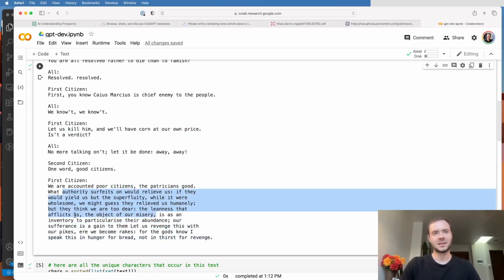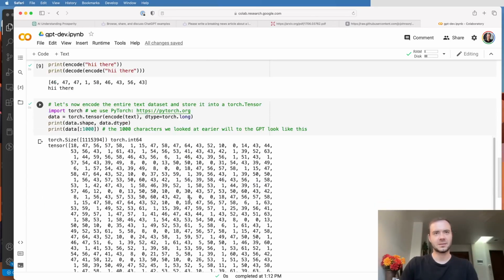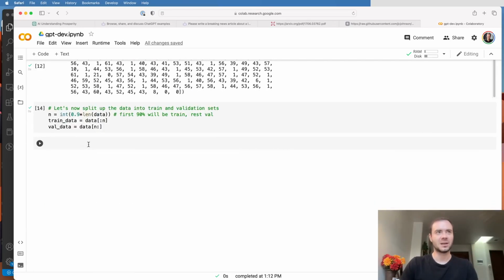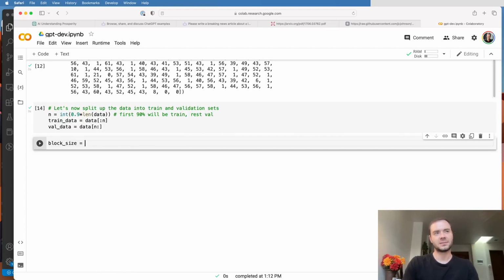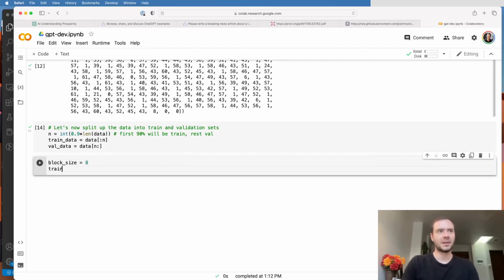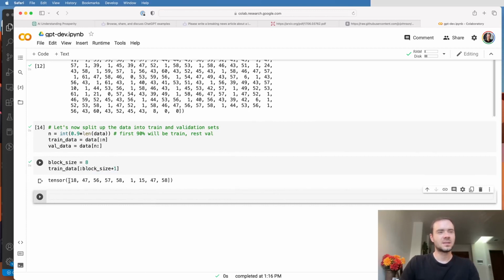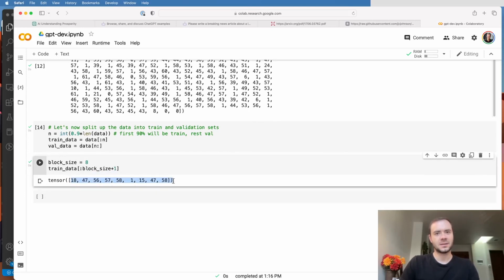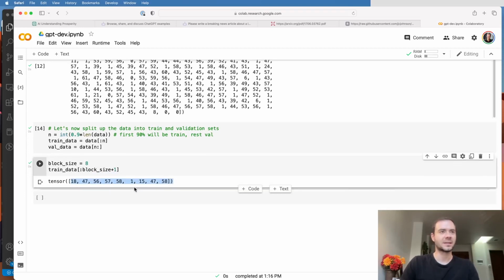And these chunks have basically some kind of a length and some maximum length. Now, the maximum length typically, at least in the code I usually write, is called block size. You can find it under different names like context length or something like that. Let's start with the block size of just 8. And let me look at the first train data characters, the first block size plus 1 characters. I'll explain why plus 1 in a second. So this is the first 9 characters in the sequence, in the training set.